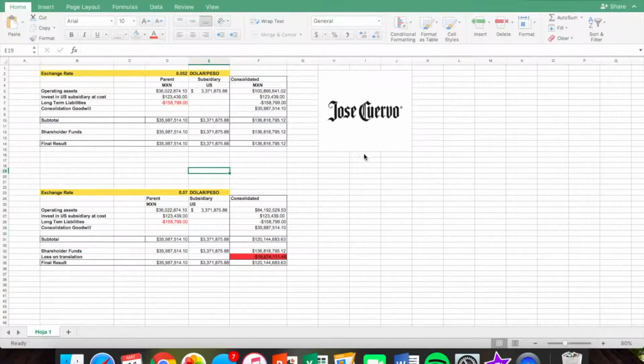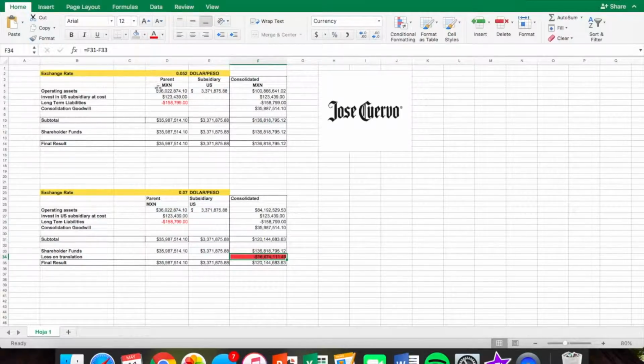The Mexican company selected is Jose Cuervo, which sells tequila and has expanded its operations in the past years to foreign countries, such as the United States. In this case, we are going to present two scenarios. The first one with the current exchange rate between both countries according to its value on May 8. On the other hand, the second scenario will reflect an appreciation of the peso and how this affects the translation risk when consolidating both reports.